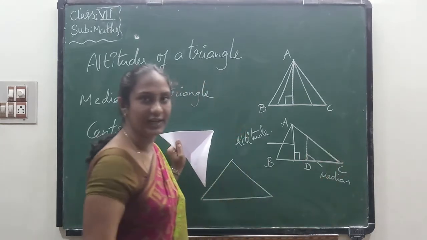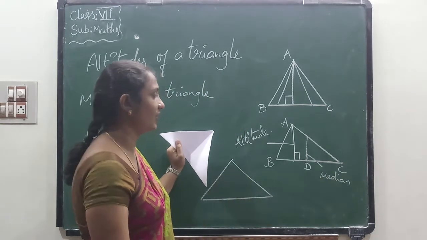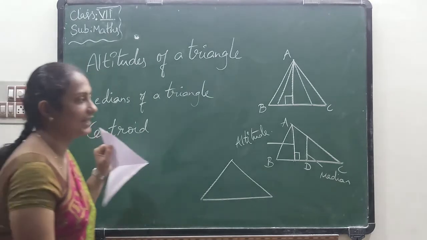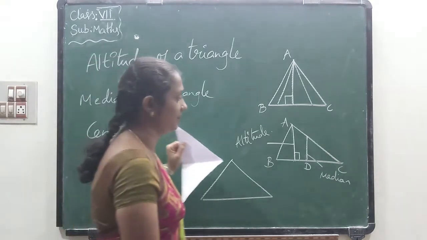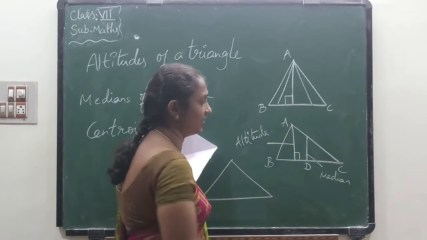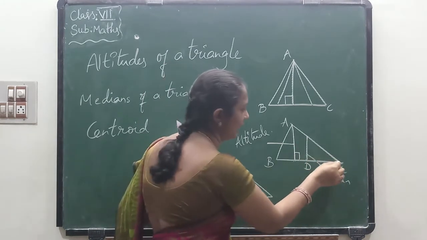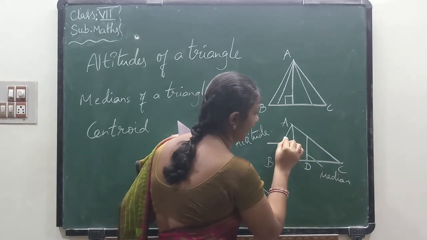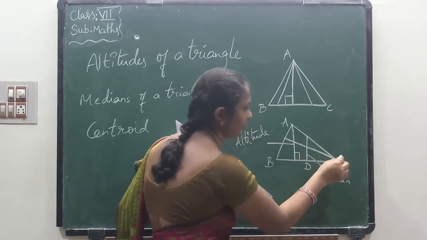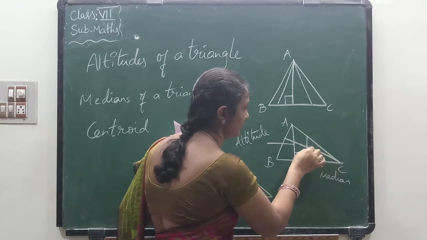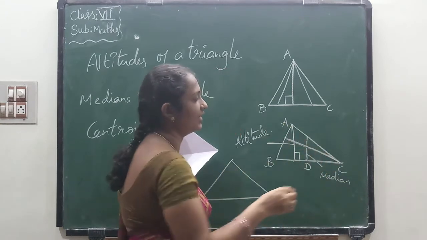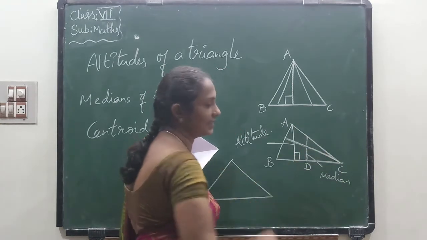This is the median of a triangle. Now the next one is the centroid. Centroid means, from this triangle we can draw from vertex C a line segment to BC.